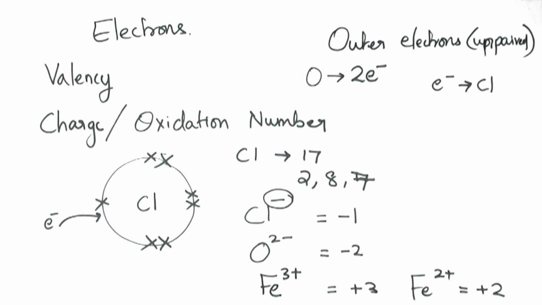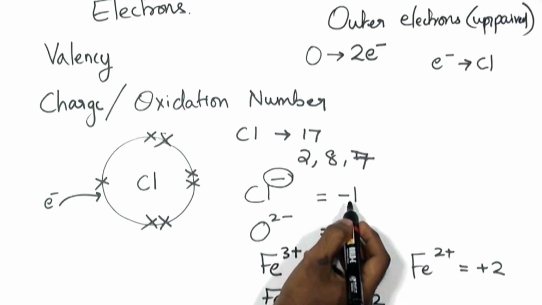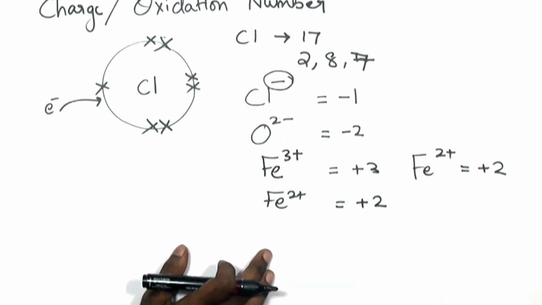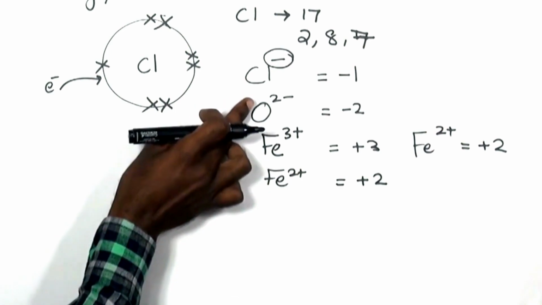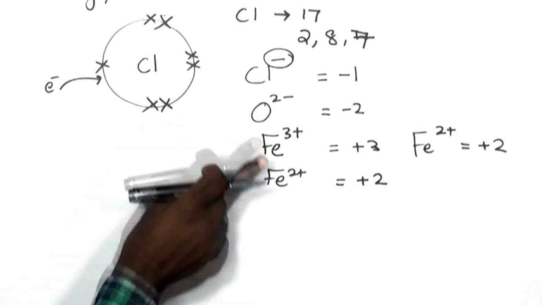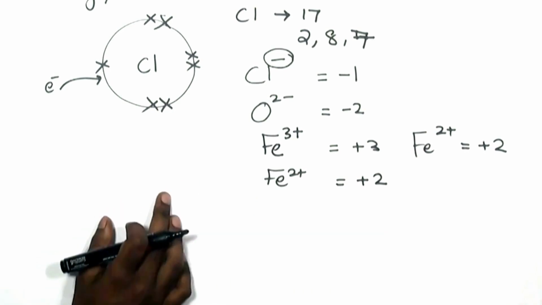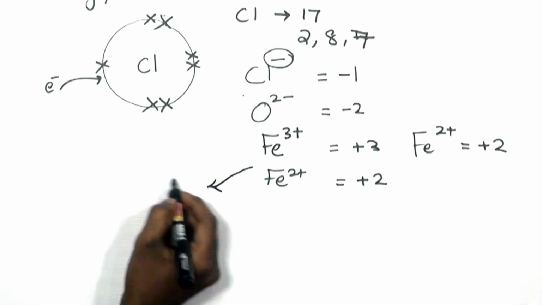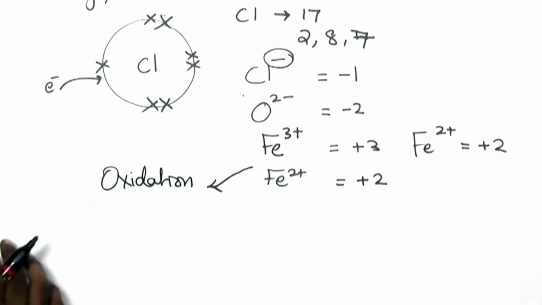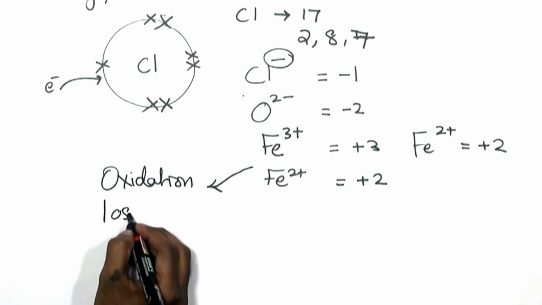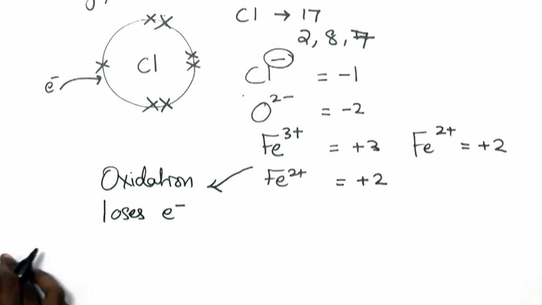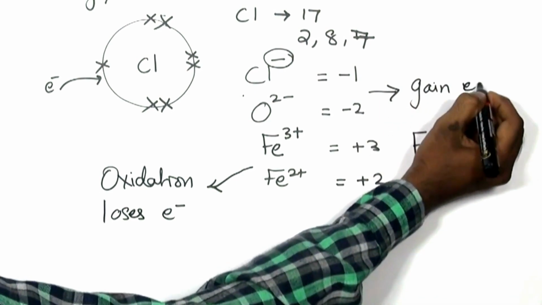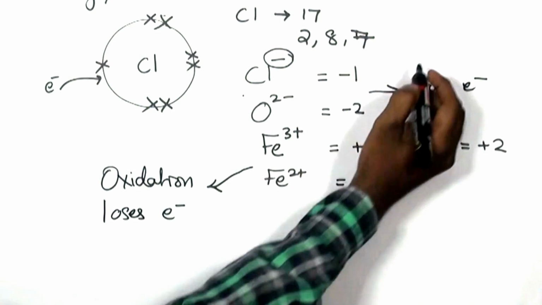in its ferrous state, the oxidation state of iron is said to be +2. Minus sign refers to the gain in electrons, and the positive sign refers to the loss of electrons. So we have some species that are good at gaining electrons and some good at losing electrons. Anything that loses electrons is said to be oxidation. Oxidation, anything that loses electrons. And what about reduction? Anything that gains electrons is said to be reduction.